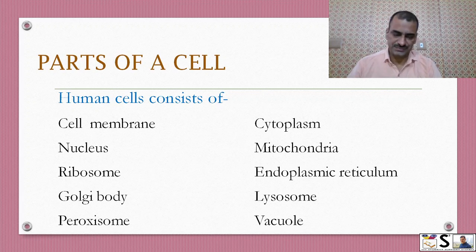Parts of the cell. A human cell consists of cell membrane, cytoplasm, nucleus, mitochondria, ribosome, endoplasmic reticulum, Golgi body, lysosome, peroxisomes, and vacuoles. We will discuss these parts one by one.